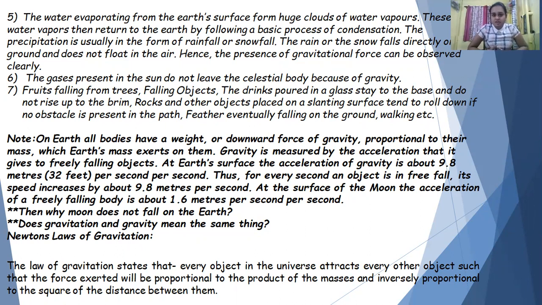The question may arise in your mind: then why does the moon not fall to Earth? This is because the mass of the moon and the mass of the Earth are very large, and the gravitational pull of the Earth is balanced by the moon's revolution around it. So this is why the moon is not falling to the Earth.